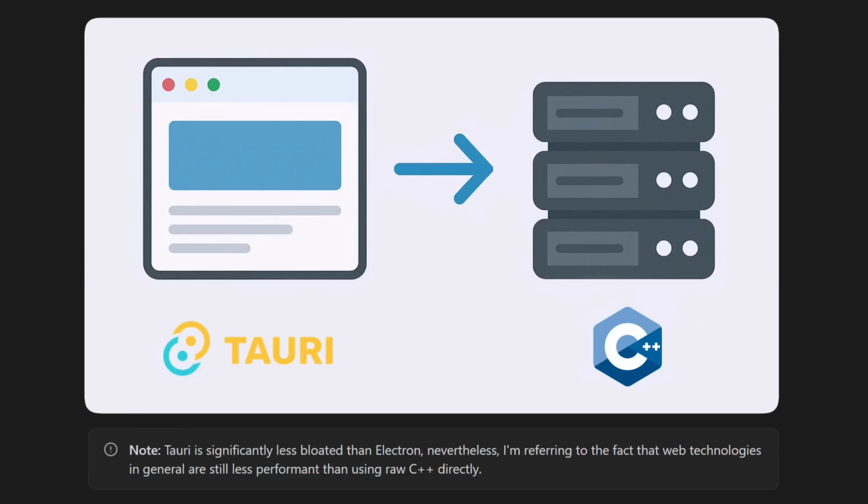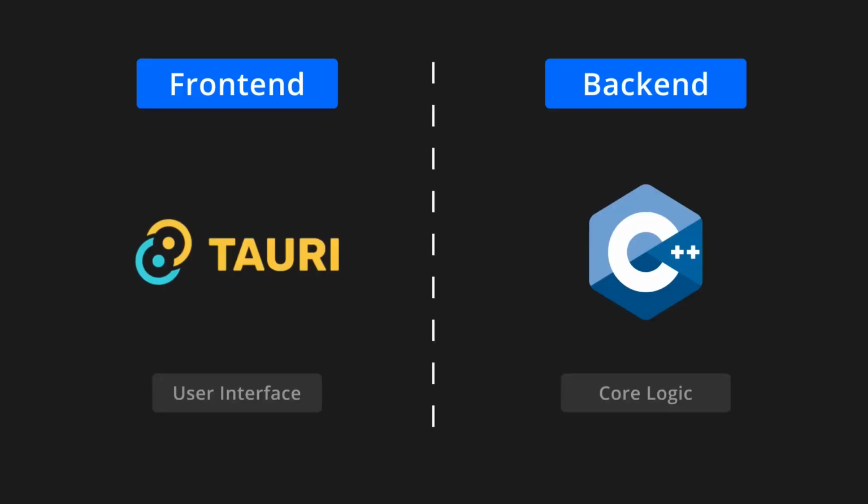The obvious disadvantage is the bloat and the performance cost, but you might not need the UI to be super performant if you're just clicking some buttons. It really depends on what your application does. The clear advantage is that it's faster to ship, and unlike typical C++ applications, you don't need to wait for your code to recompile when you make a tiny change to the UI. You also have the benefit of a clear separation of concerns between the front end and the back end, and it's easier and cheaper to get web developers to contribute to the UI because they're more abundant than C++ developers who know how to use Qt or WXWidgets.